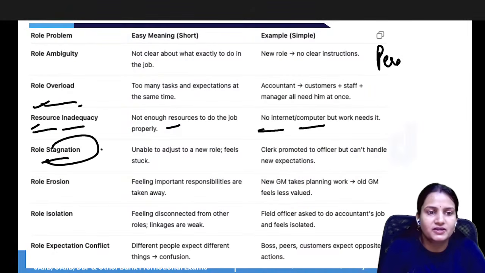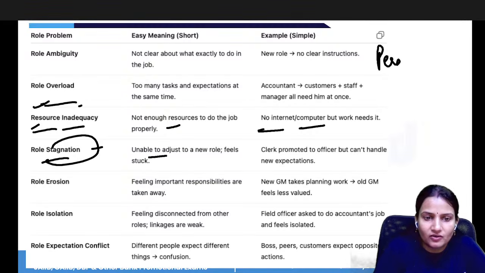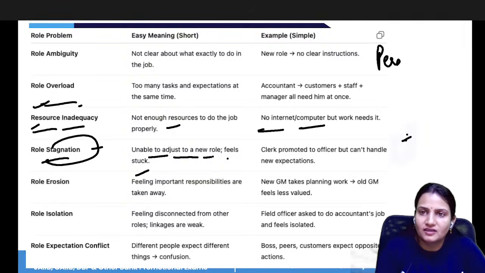Then role stagnation means when the role has been fixed because you are doing the same thing for the past 10, 15, 20 years. In the next phase, if you are given something new to perform, you would not be able to perform. Why? Because you are unable to adjust to a new role. You feel stuck there because for the last 10 years you are doing the same thing.